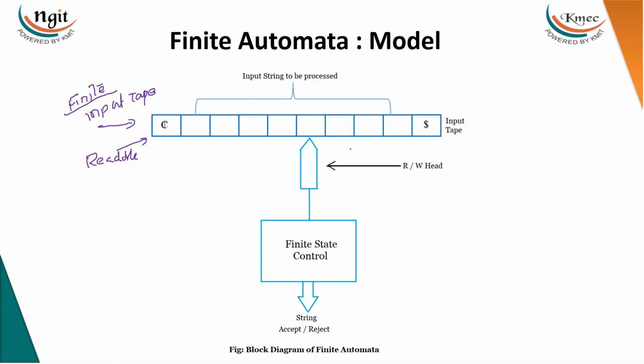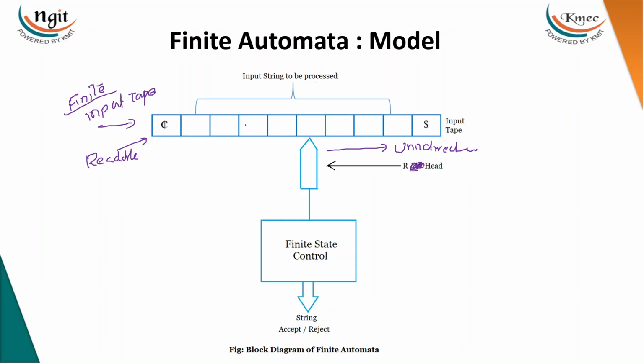So it is going to read things. Of course, it cannot write things, right? It's only going to read the content of this input tape. And this head moves only in one direction, right? The tape is unidirectional and it's going to read it. Of course, there is a write in the common model we have taken here, but especially for finite automata, we are not going to have the write. I'll tell you when it is going to be write also.